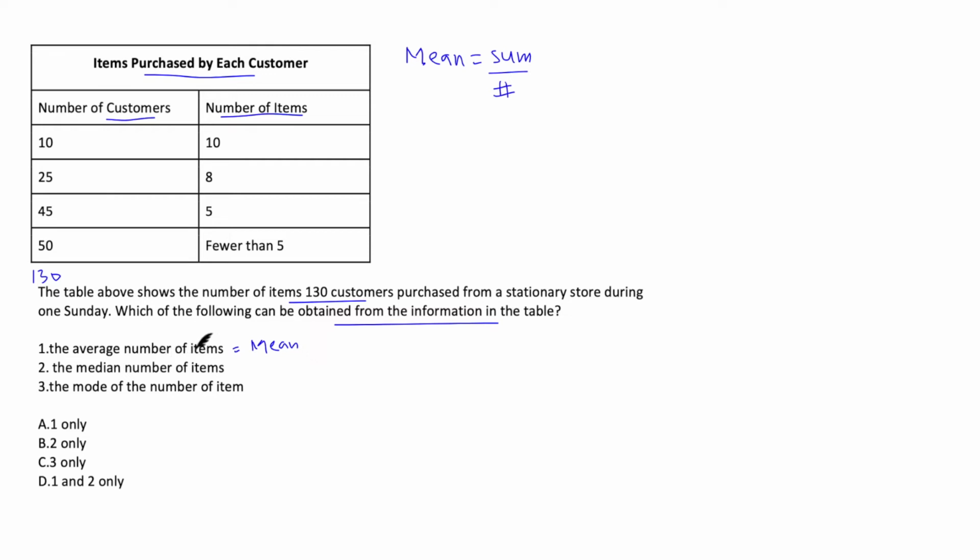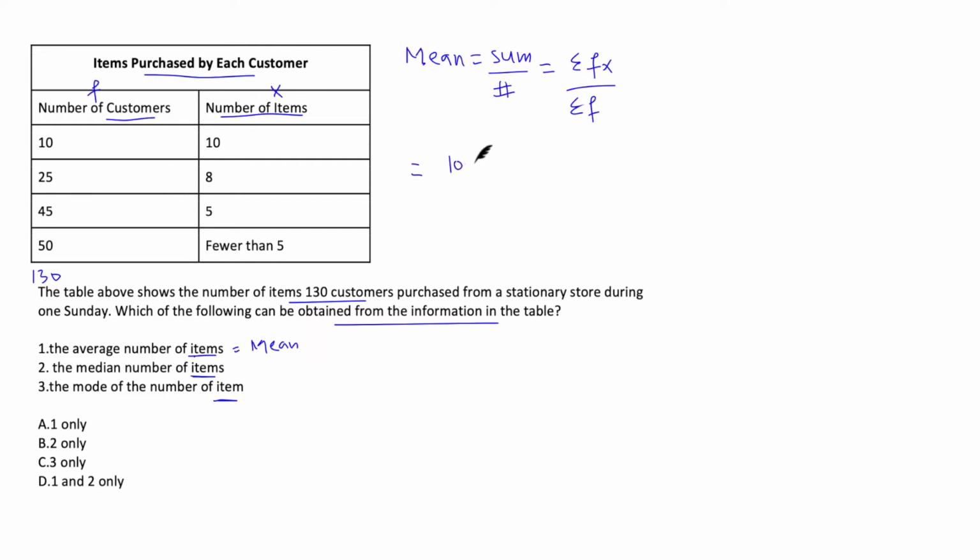So we have to calculate the average number of items, the median number of items, the mode number of items. So this is basically our x and this is our frequency. Now do the math. So sum is summation fx over summation f. Let's put in the values and see what do we get.